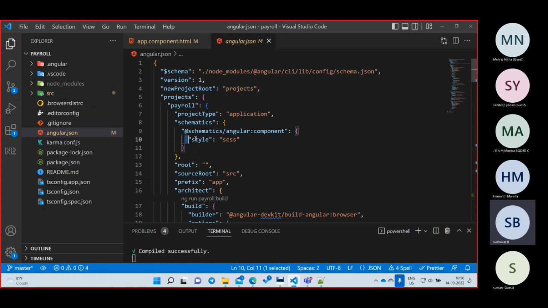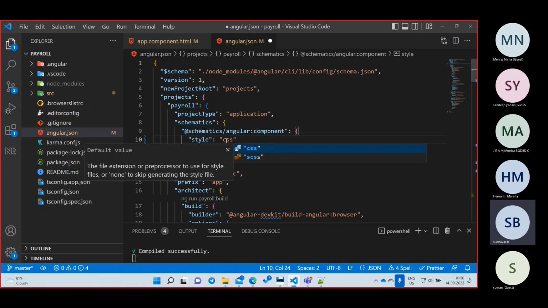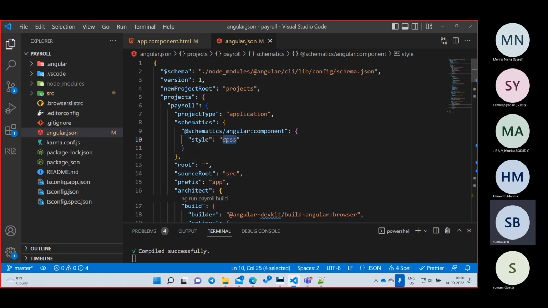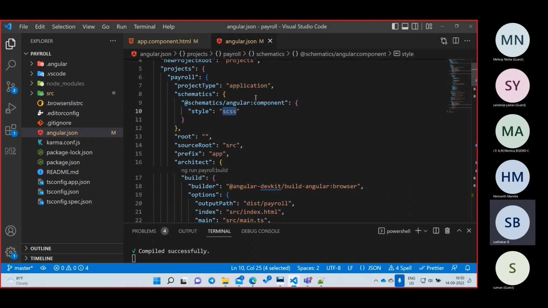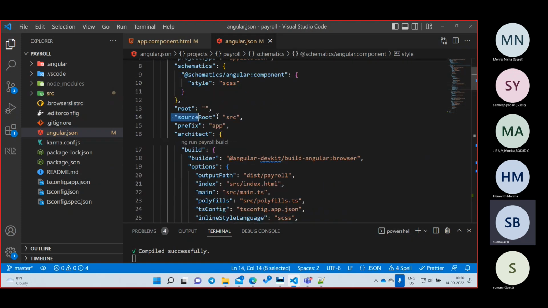What type of style we are going to use, SASS, where we are storing that information: inside the angular.json. Suppose I want to maintain CSS, I can go for CSS, something like this. All this information will be stored in this file. So what is my project name, where will I write all my source code: the src folder.